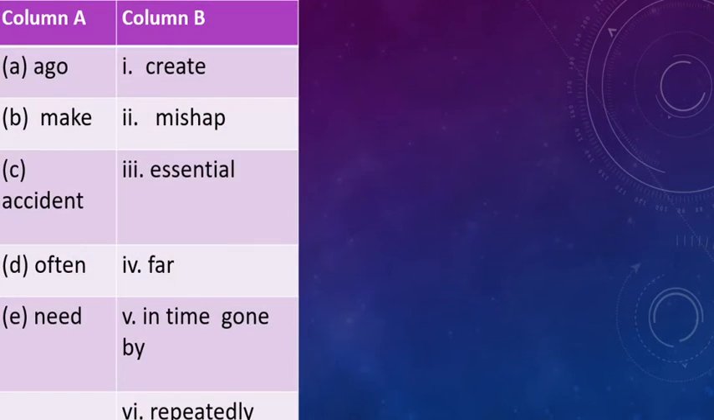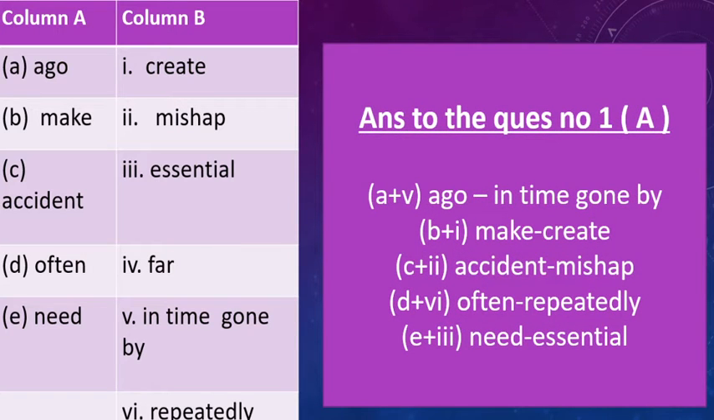So this is actually your answer. Okay, so boys, when you write it down in exam time, please write it in this way. Answer to the question number 1 bracket A, and the answer will be in this way. Look, A plus B, ego, in time gone by. B plus I, make, create.